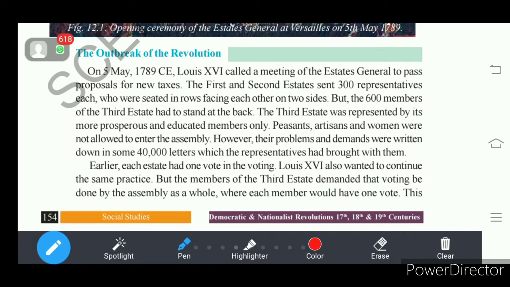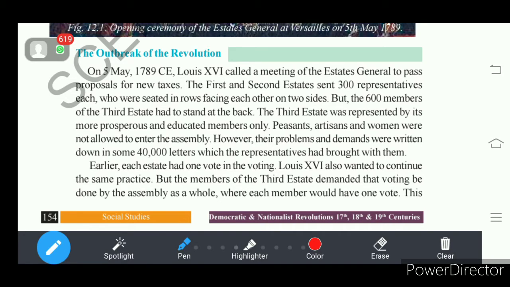Understand? So this is a new principle which relates to democracy. In democracy we find every individual is given equal freedom, equal opportunity, right? All the people are given the right to vote equally.